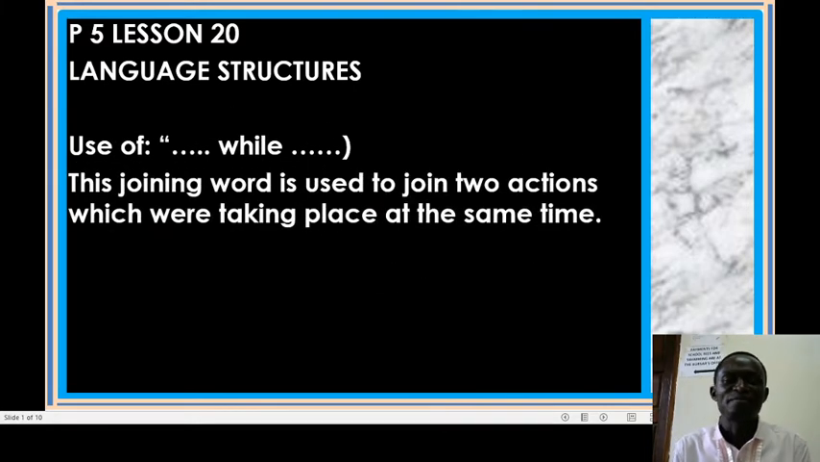Then we are saying this word while is used for joining words, and to join words of 2 actions. Like I've said, this joining word is used to join 2 actions which were taking place at the same time. 2 actions taking place at the same time. Like for right now I'm teaching and you're there learning. Yes, 2 actions taking place.